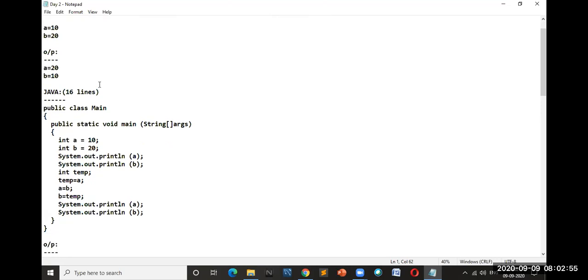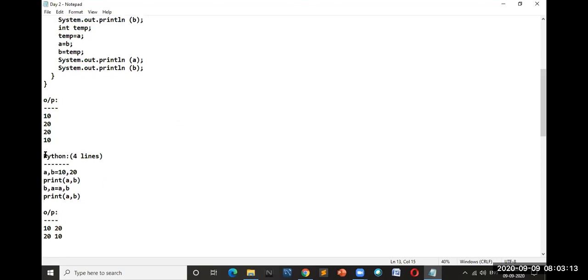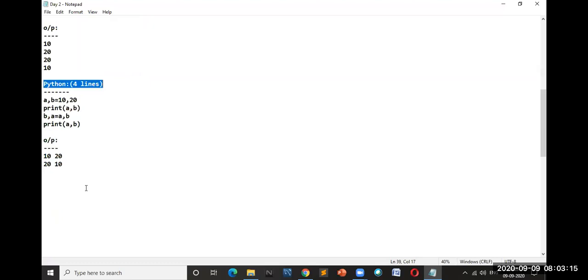When it comes to Java, how many lines of code are you supposed to write to swap two numbers? I don't think you're supposed to write 16 lines of code. Same thing if you're performing it in Python, how many lines of code do you have to use? I think I have given enough clarity about these things. Yes, very good: 4 lines of code to get the same output.